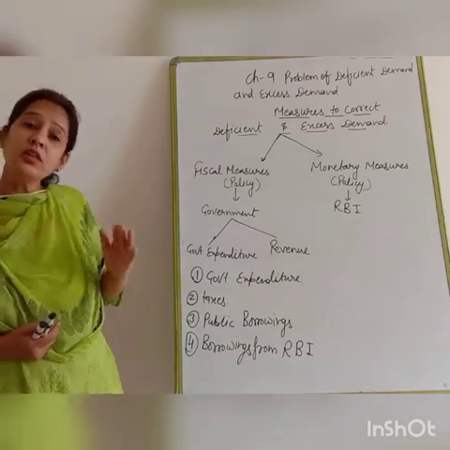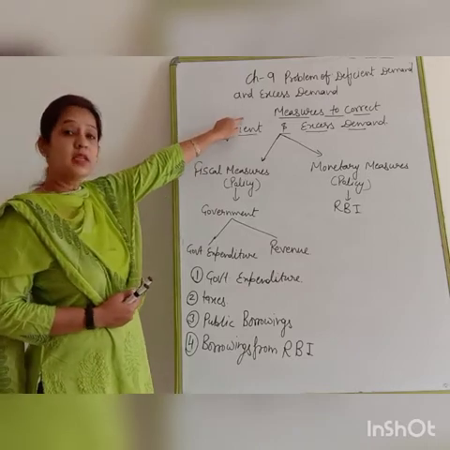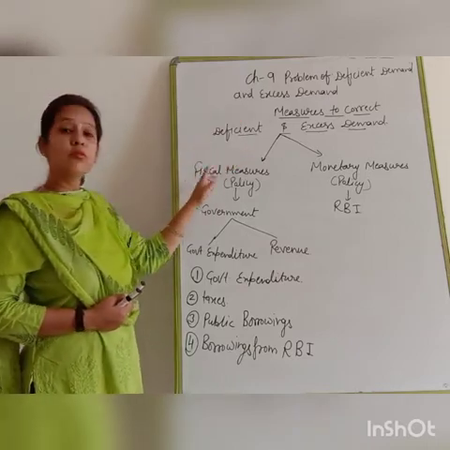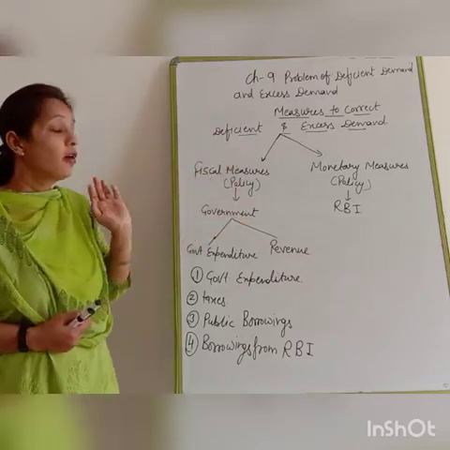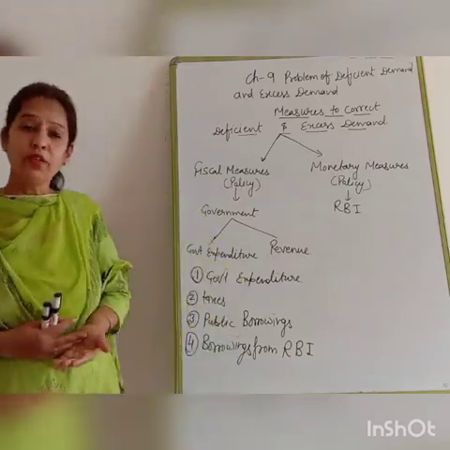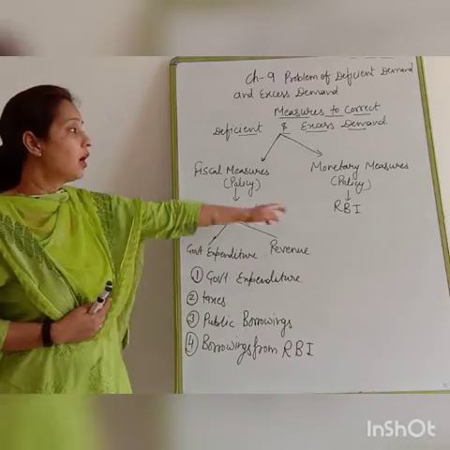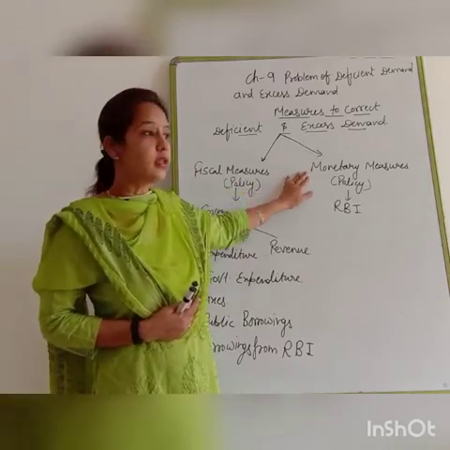It means the steps taken by the government are known as fiscal policy. The steps taken by the RBI to correct inflationary gap and deflationary gap are known as monetary policy.